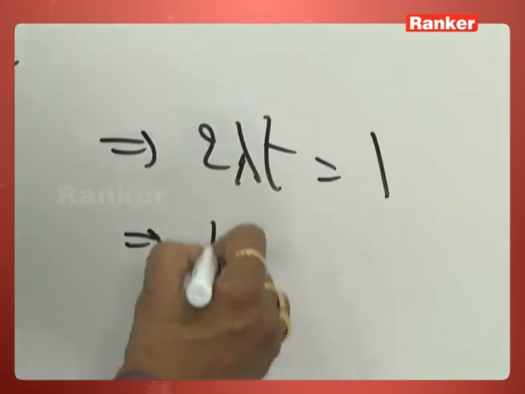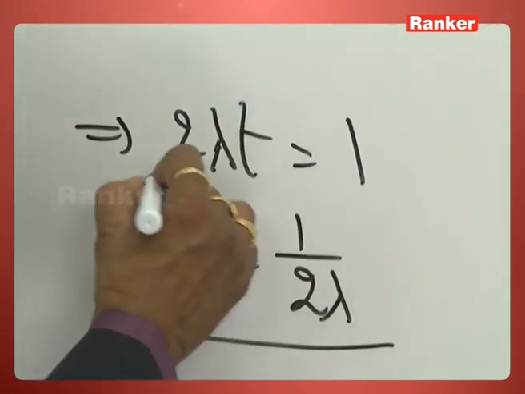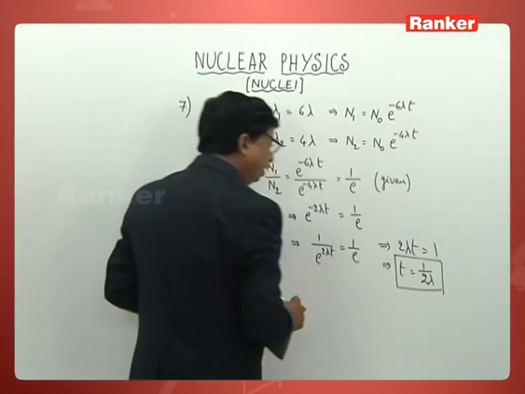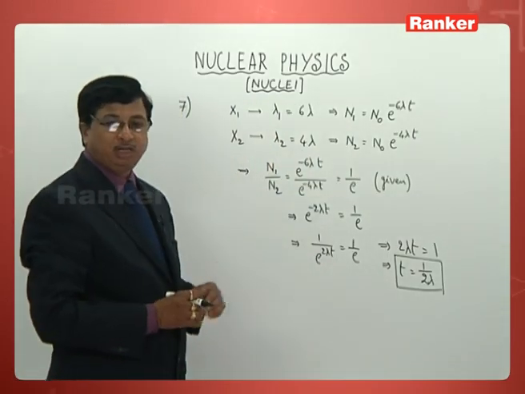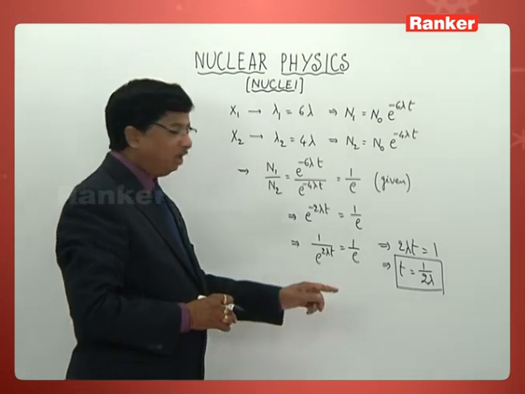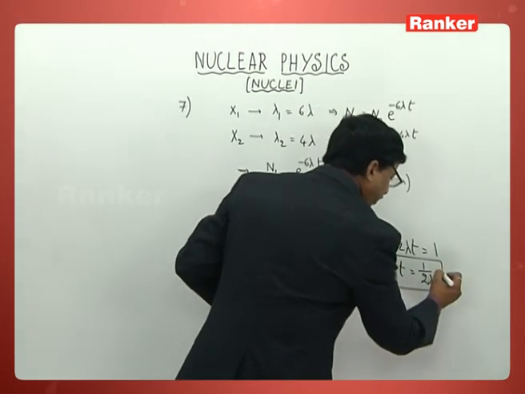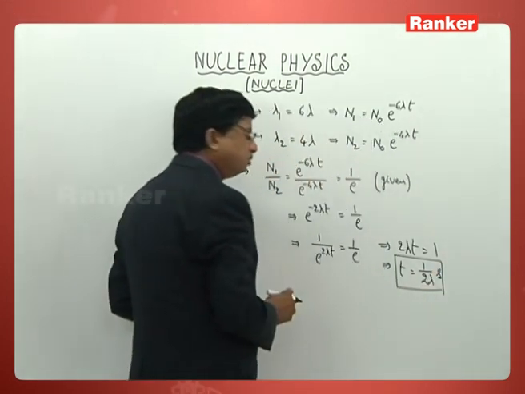Then what will be the value of t? 1 by 2 lambda. So after what time does the ratio become 1 by e? That is the question. 1 by 2 lambda, everything is given per second, so automatically this also will be in terms of seconds only.